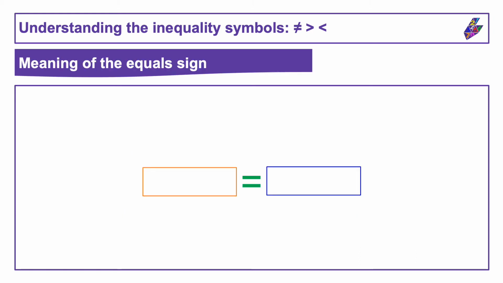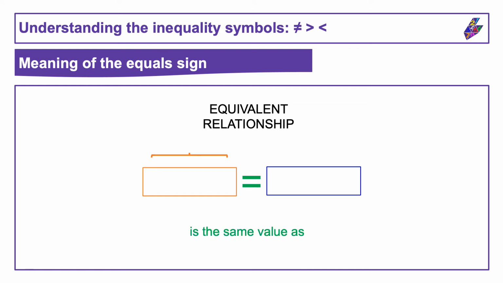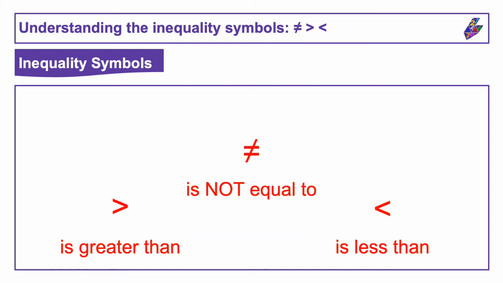We've seen before that the equal sign is a symbol that represents an equivalent relationship. This means that the value of whatever is on one side of the equal sign is the same value as whatever is on the other side of the equal sign. These three symbols are part of a group of symbols that show an inequality. The equals symbol showed when something was equal in value to something else. The inequality symbols show when something is not equal in value to something else. We'll explore the meaning of these further here.